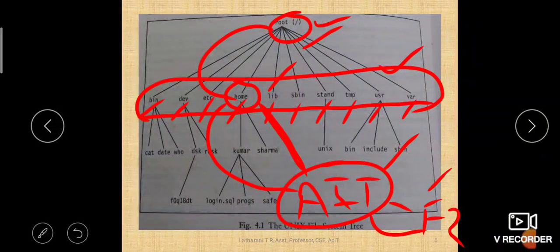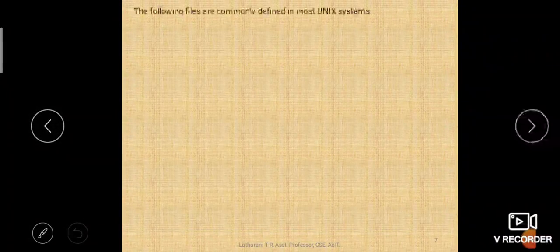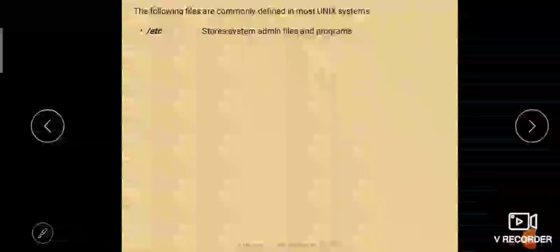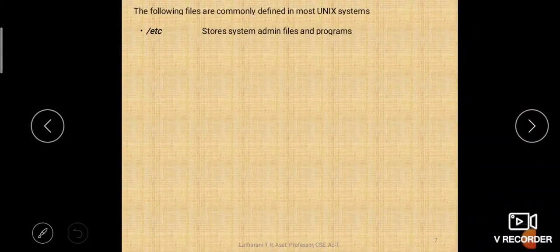These are all built-in directories, so what are they going to store? First one is etc. etc stores system admin files and programs.